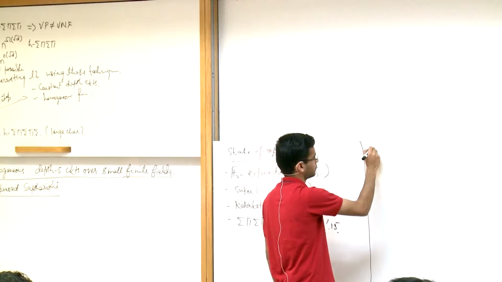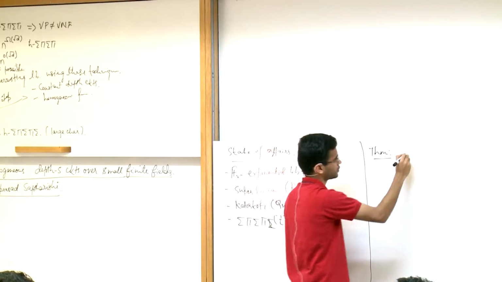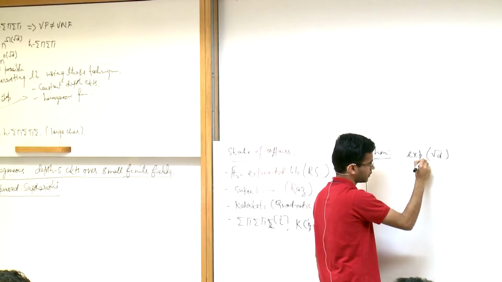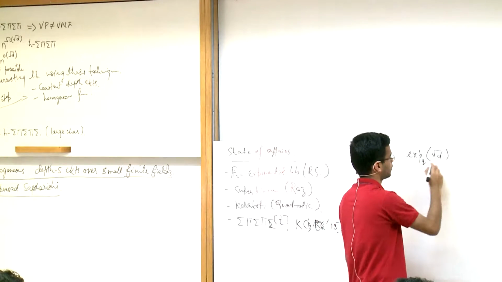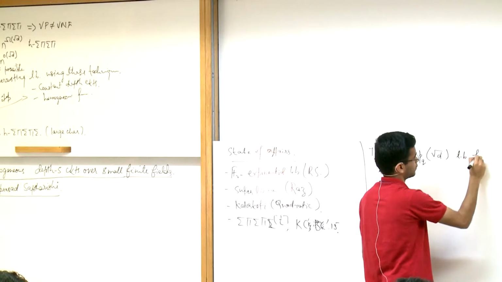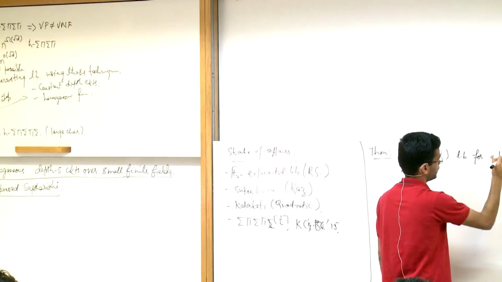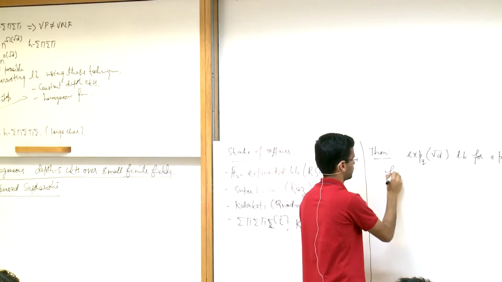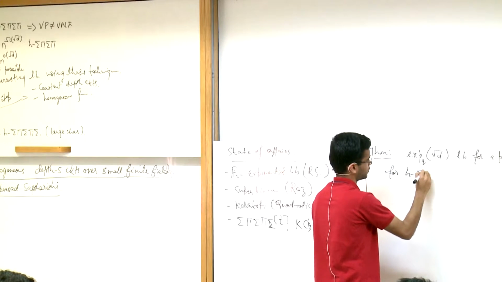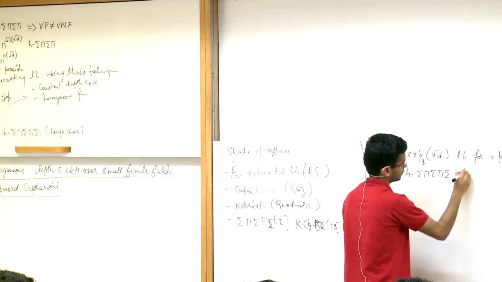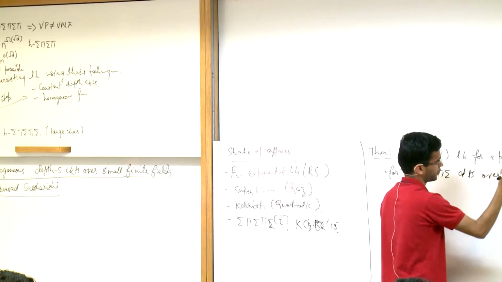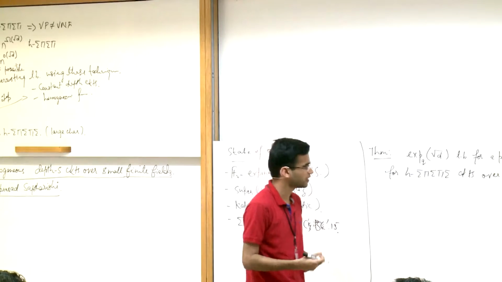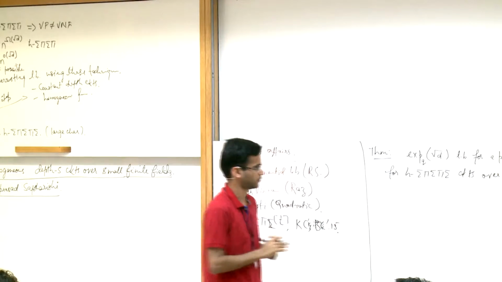So let me state the theorem. We show an exponential in square root d lower bound, and there's a factor depending on the field Q here, for a polynomial in VNP, for homogeneous depth 5 circuits over F. You can think of Q for now as constant. If it grows very slowly, the bounds still work, but we should think of Q as constant.